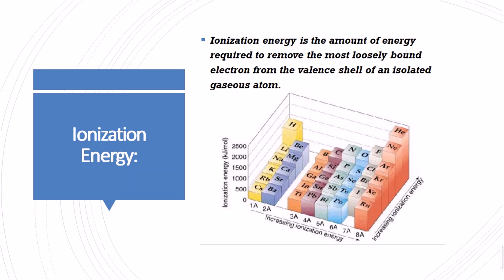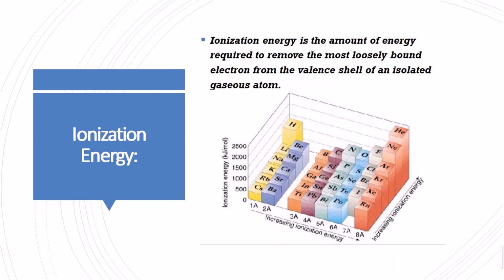The ionization energy. What is the ionization energy? How does it affect a period or group, and how does energy respond towards the first electron, the second electron, or the third electron? The ionization energy has different types, and the different types are the different amounts of energy that are required to remove the outermost electron of any electron present in the valence shell of an atom in the isolated gaseous form.